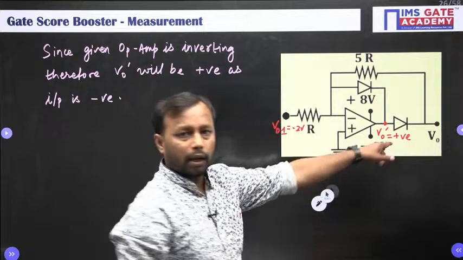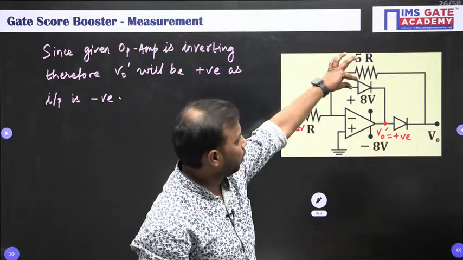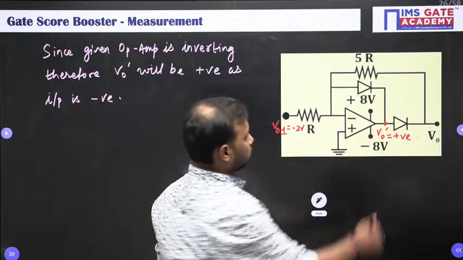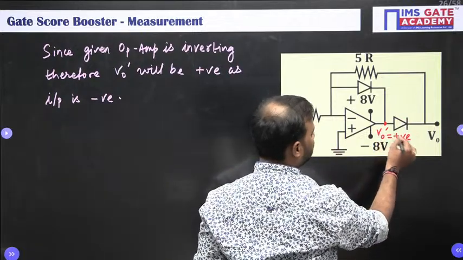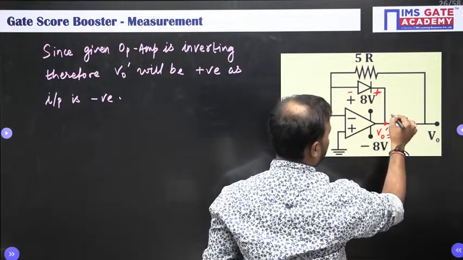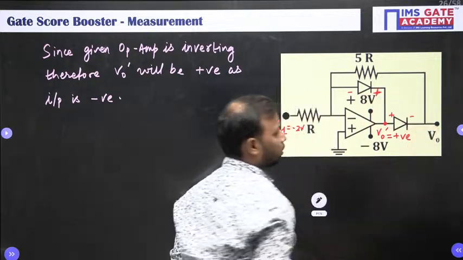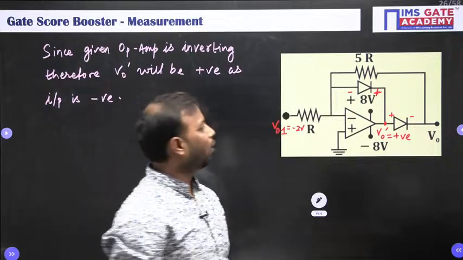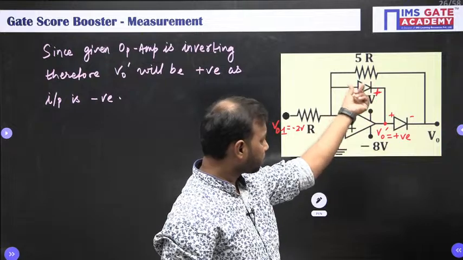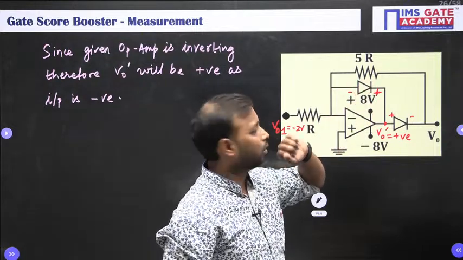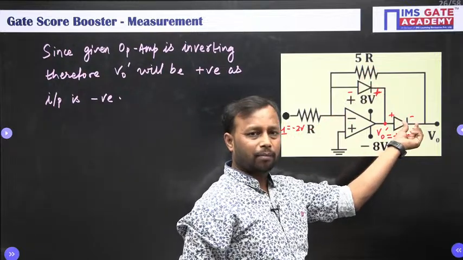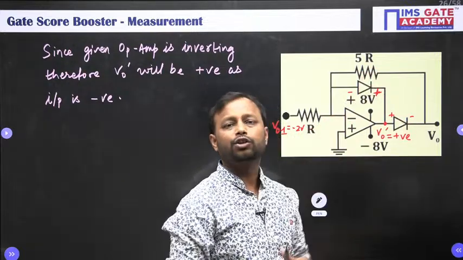Now here you will be having the two diodes. Let us take this as diode 1 and this as diode 2. So since V naught dash is positive, plus will come here, minus will come here, plus will come here, and minus will come here. And from the basics of the diode, if the polarity is reversed to that of the anode and cathode, then it will act as an open circuit, and if both are the same, then it will act as a short circuit.